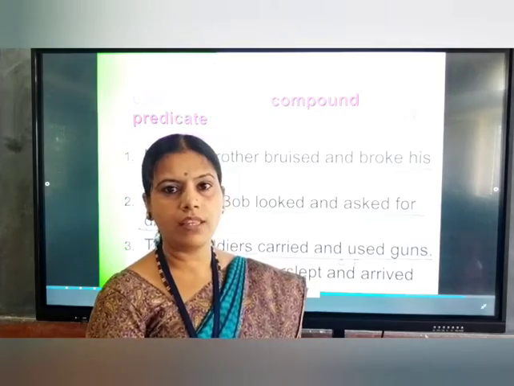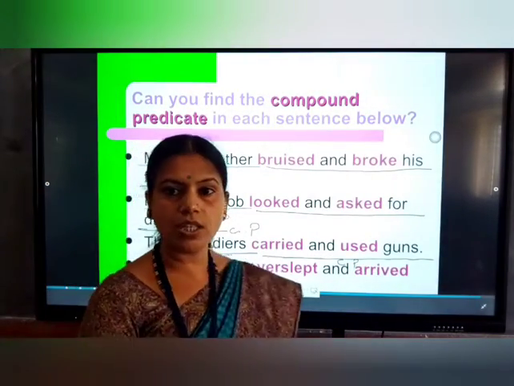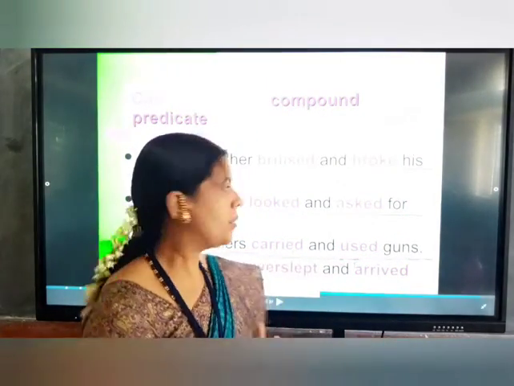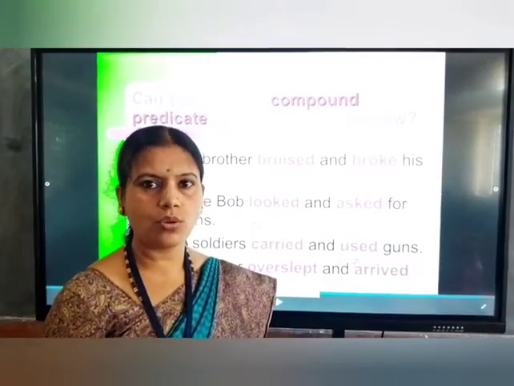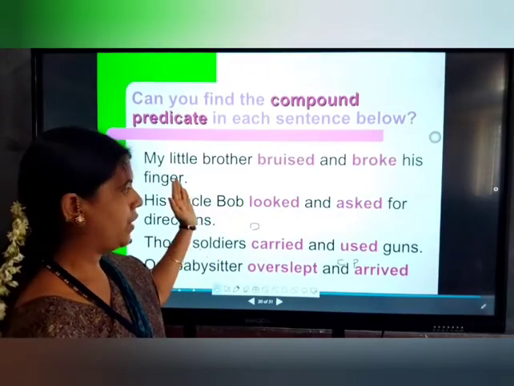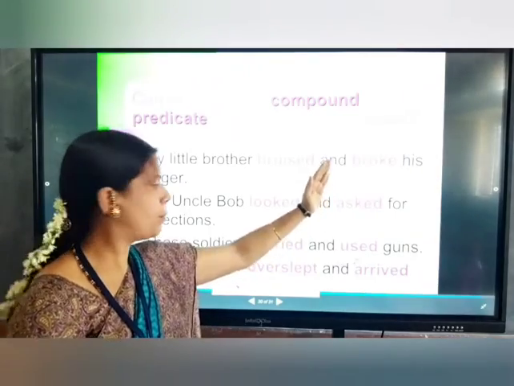So now I think you all come to know about the simple subject and compound subject, simple predicate and compound predicate. As I had told you, see here: bruised and broke his finger. Bruised and broke are two verbs, so we can call this one a compound predicate.